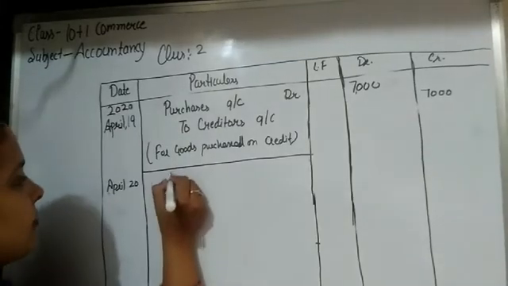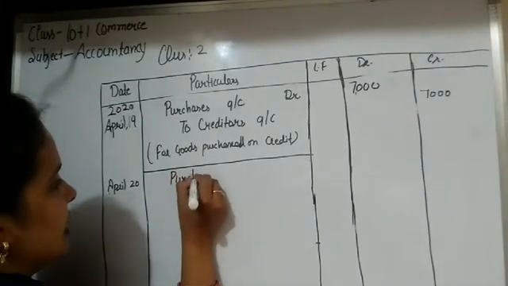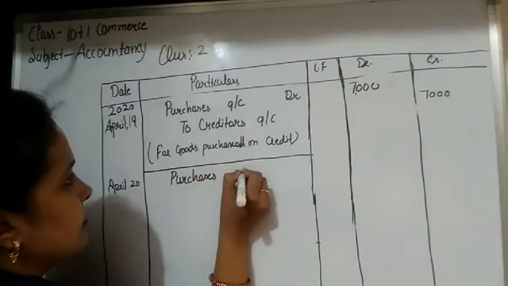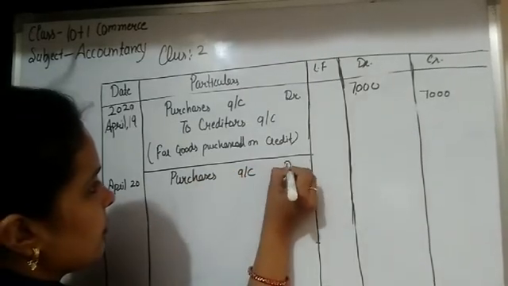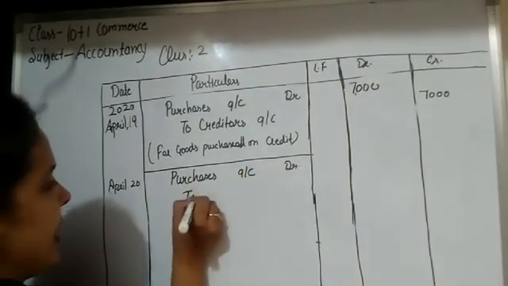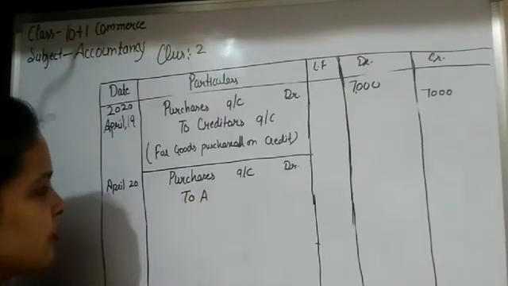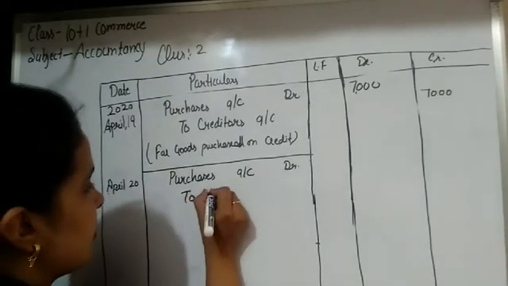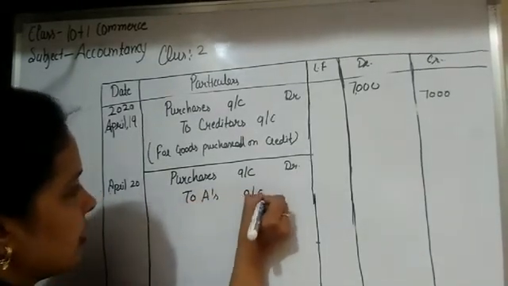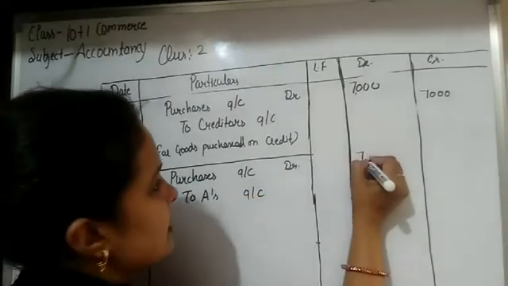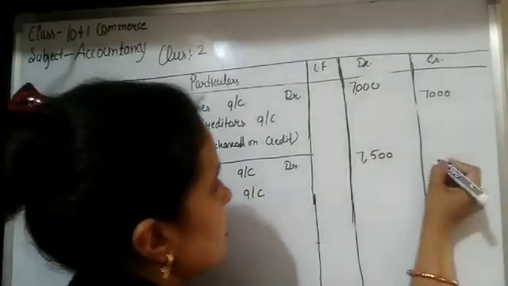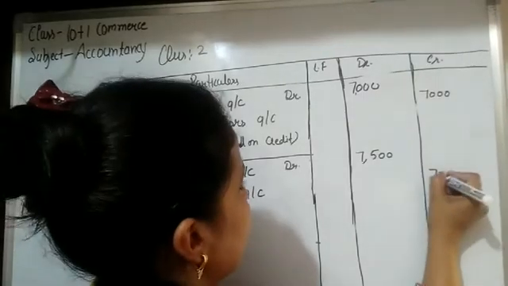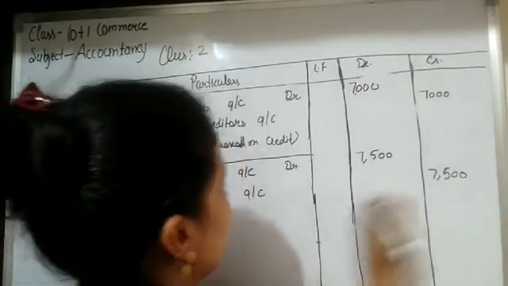So write here purchases account debit to A. So goods are purchased from A, to A's account. Okay, the amount is 7,500 students on the debit side and 7,500 on credit.